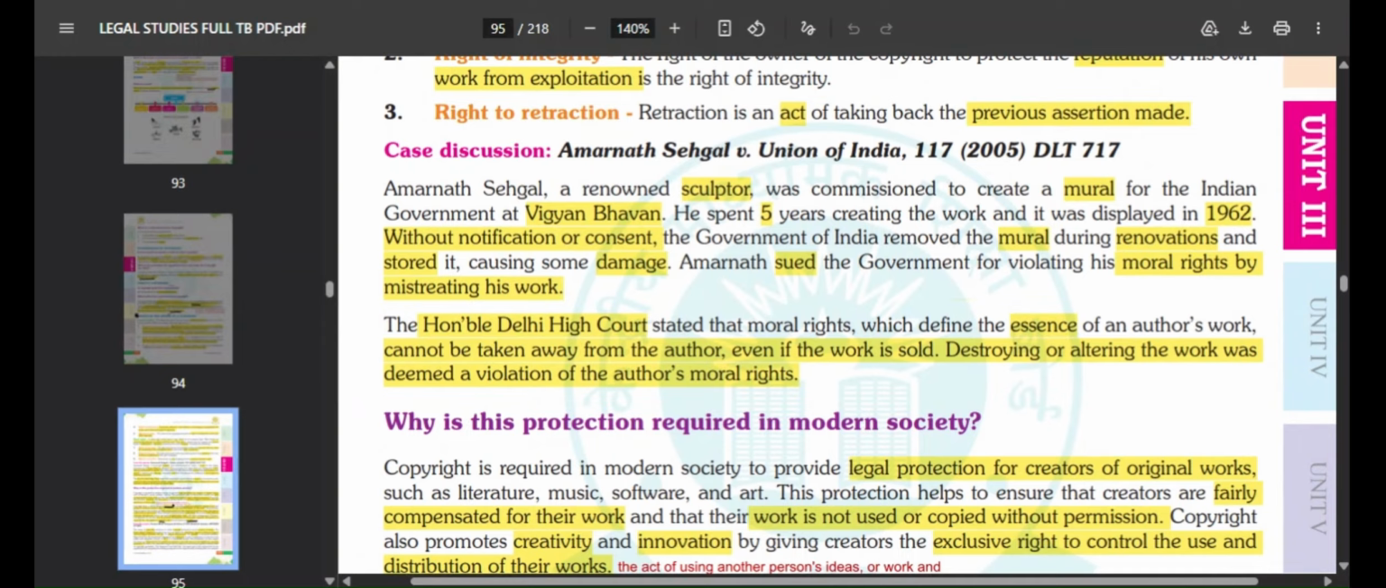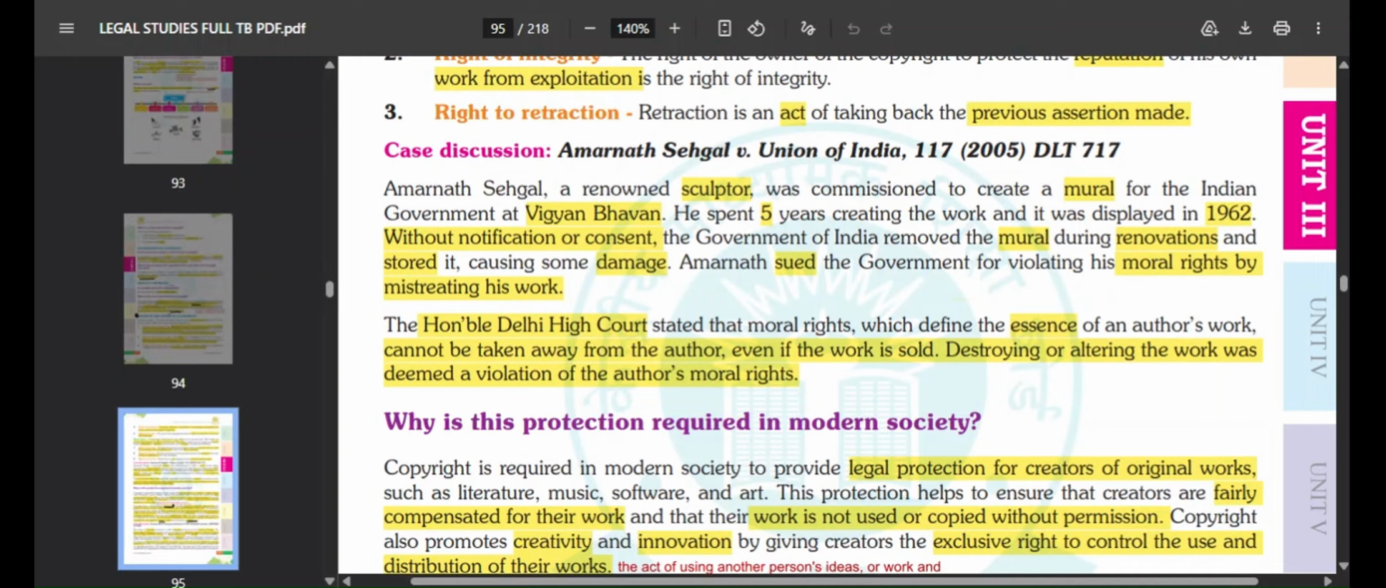But then one day, without notification or consent, the government of India basically removed the mural that Amarnath Sehgal made, because they had to do some renovations. And what they did was they stored it. Okay, they stored his mural. So basically there were small minor damages that were caused to that mural. Okay, so Amarnath got to know about it. So Amarnath basically sued the government for violating his moral rights by mistreating his work.